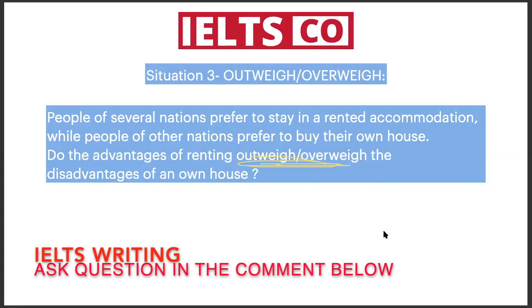Even if you look at the question of agree and disagree, they say to what extent do you agree or disagree? I understand that they are asking your opinion, but only in agree and disagree will you take a stand in the first paragraph of introduction and write I completely agree, or I completely disagree, or I tend to be neutral. But when it comes to advantages and disadvantages, they are not asking for your opinion. They have already mentioned that the advantage of renting is outweighing the disadvantages of an own house.